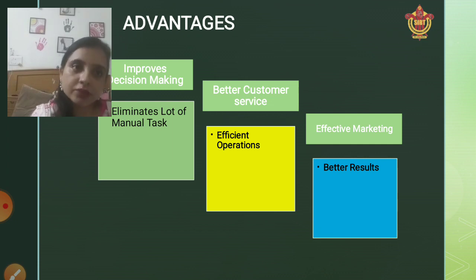Coming on to the fifth advantage, which is effective marketing. As we are aware of the customer needs, if I know what my customers want, that would help me to do better marketing. And if I am doing marketing considering factors like cost, then ultimately my sales will improve. So effective marketing is helping me to improve my sales. And how am I doing effective marketing? Because I am aware of the customer needs, and the areas they want me to focus on, that is the area I am going to work on, which will lead to effective marketing.